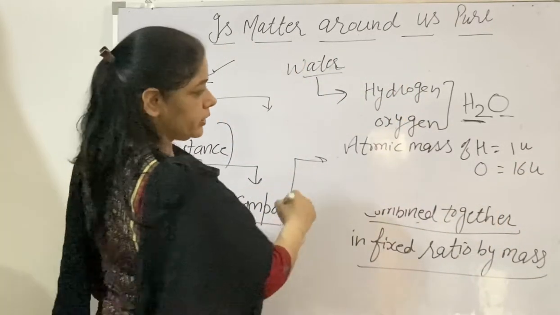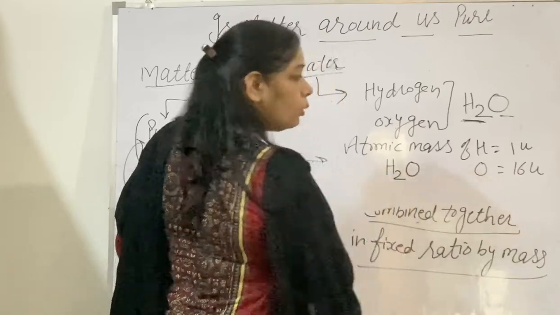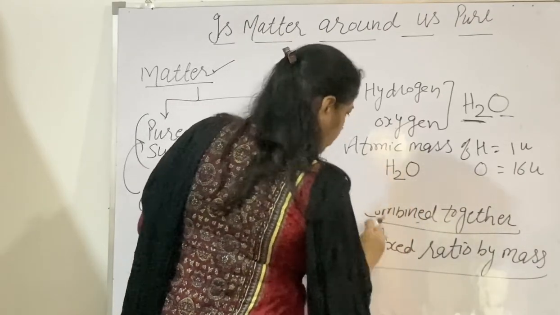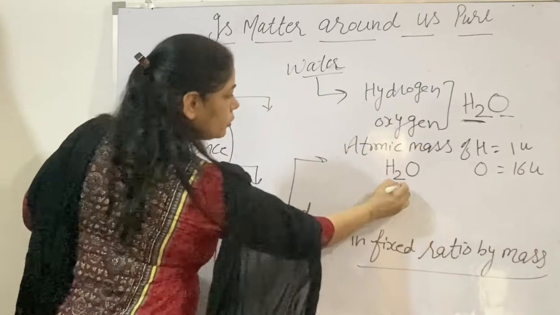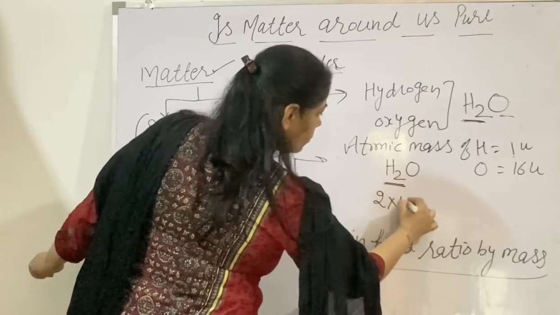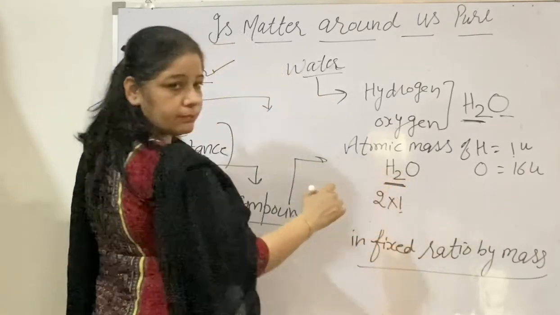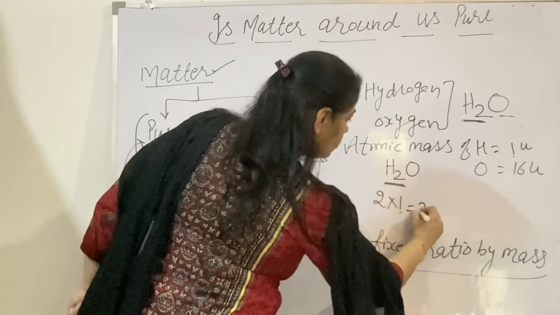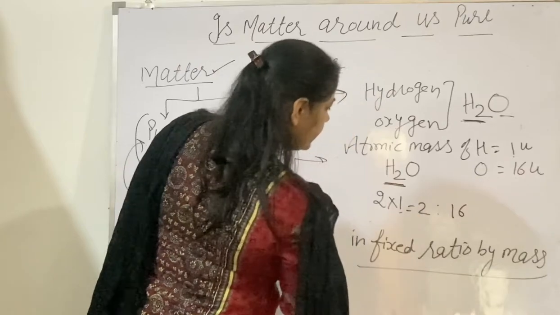Clear? Now here is H2O, and how many atoms of hydrogen are there? 2. The atomic mass of hydrogen is 1, so the mass of 2 atoms of hydrogen is 2. And the mass of oxygen is 16.